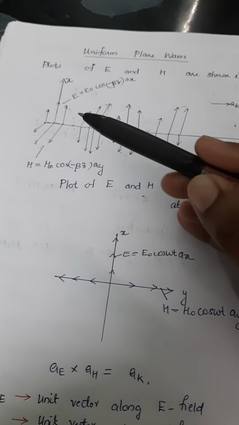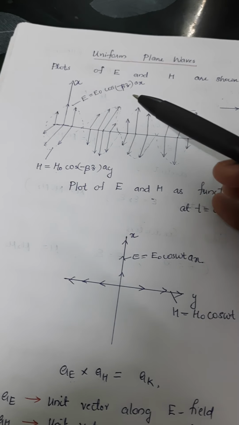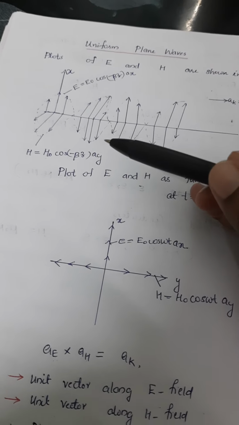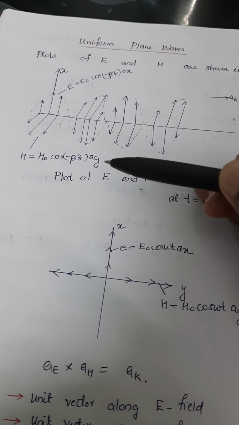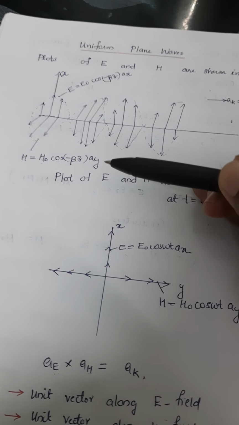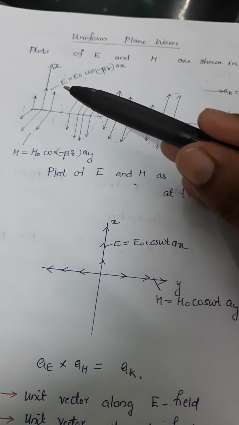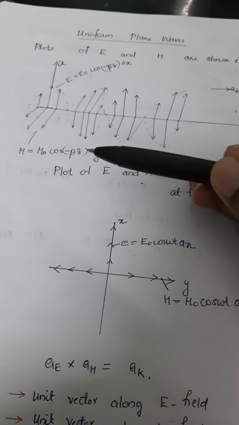So the electric field and magnetic field are along the a_x and a_y directions respectively, and we know that the x and y coordinates are orthogonal. So E and H are both orthogonal quantities.